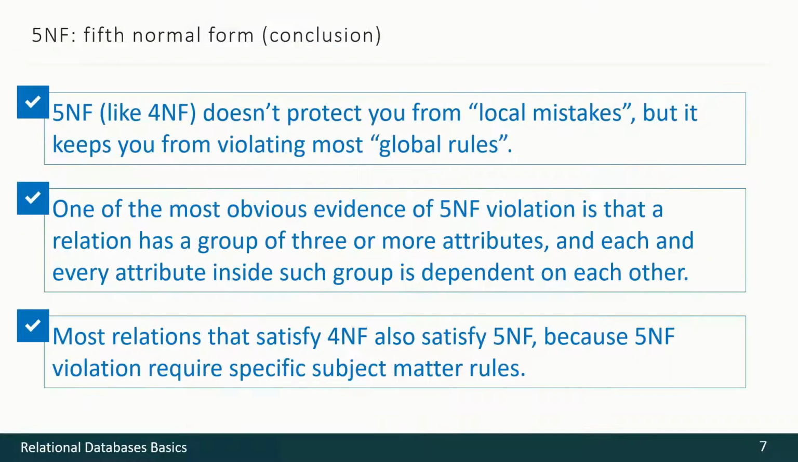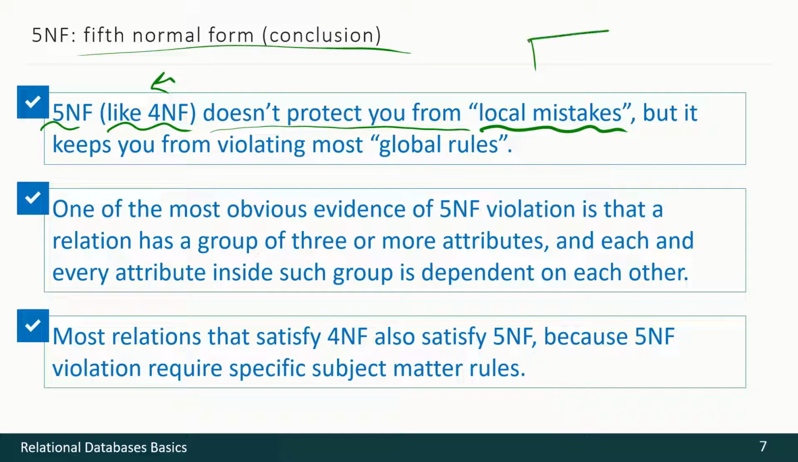And that's all. Here is a short conclusion. The fifth normal form, like the fourth and several previous ones, does not protect you from local mistakes. Like, for instance, you may write some tutor name with a typo or something like that. But it keeps you from violating global rules, like what exam is on what faculty, and so on and so on and so on.